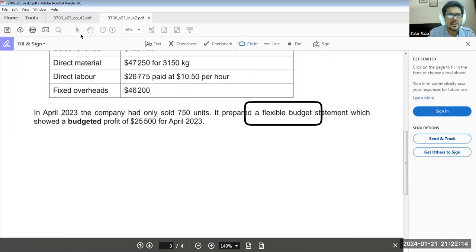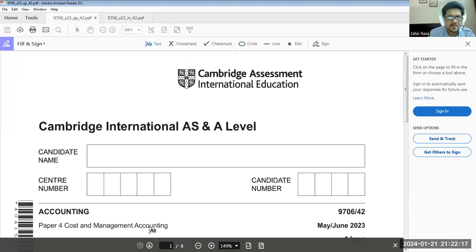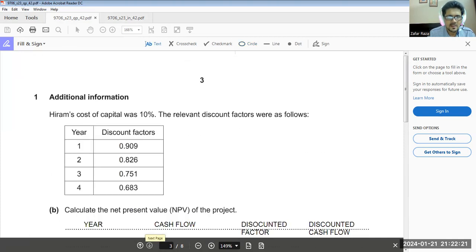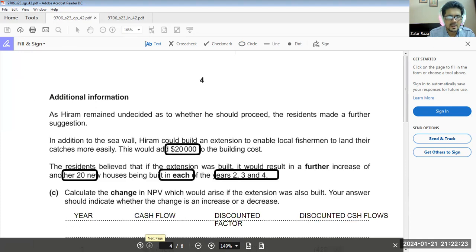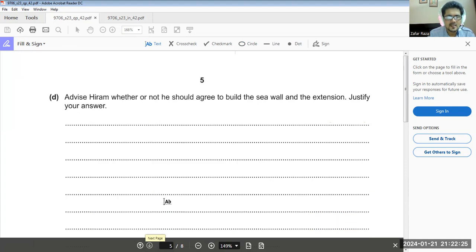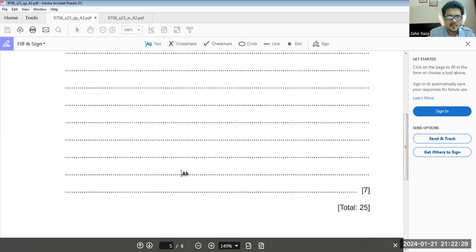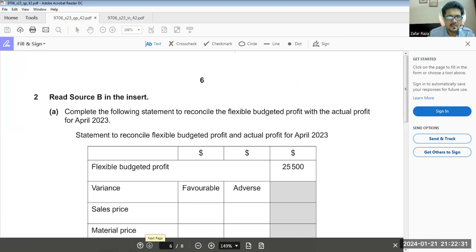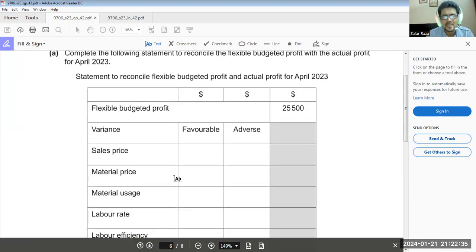This is the insert. Let's see what is in the question paper. We have done question number one last time. Here it is. Complete the following statement to reconcile the flexible budget profit with the actual profit for April 2023.